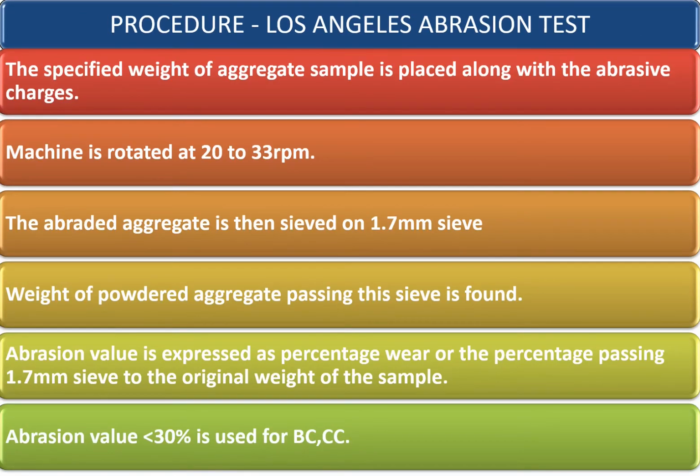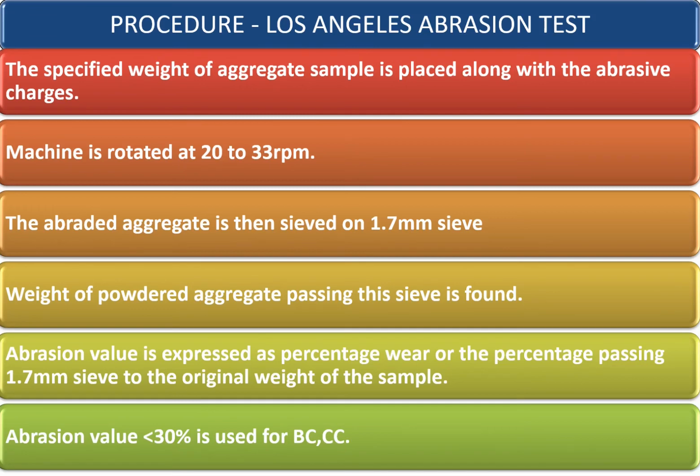A detailed procedure, or you can say a summarized procedure, of the Los Angeles abrasion test is stated below. The specified weight of the aggregate sample is placed along with the abrasive charges. The machine is rotated at 20 to 33 RPM. The abraded aggregate is then sieved on a 1.7 millimeter IS sieve.